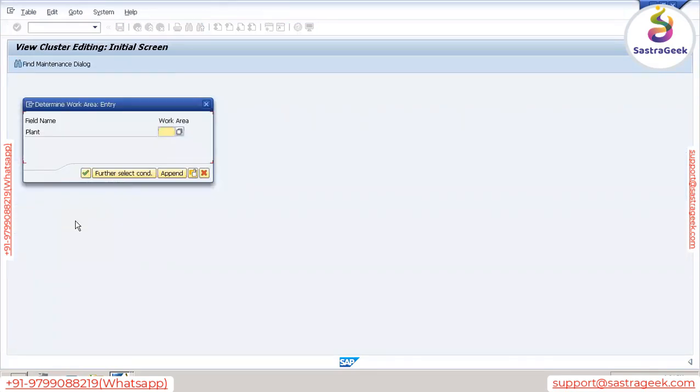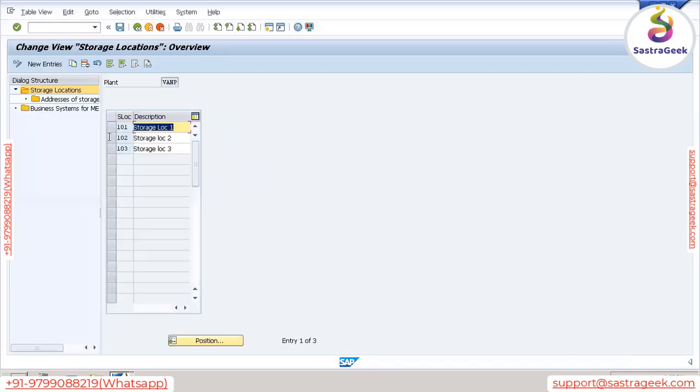So see, when I click, the system is asking for plant. What does it mean? Why is the system asking for plant? Because we need to create a storage location under a plant. Exactly, because a storage location will always be located within the plant. That is why the system is looking for under which plant. So let's give our plant VANP. And here we can define.